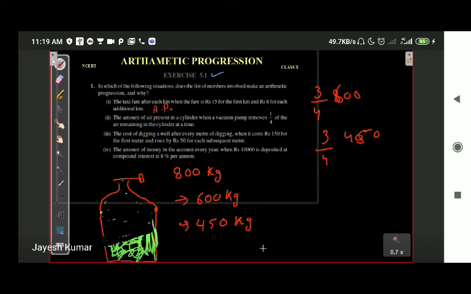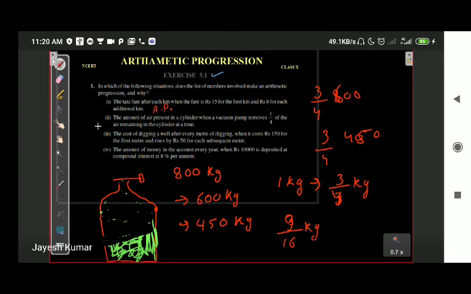And you move on. Suppose at a certain point of time, as you keep removing the gas, only 1 kg is remaining. At that point too, on opening the knob, only 1/4 will escape. The remaining will be 3/4 kg. After that, when you open the knob again, the remaining will be 9/16 kg, and so on.